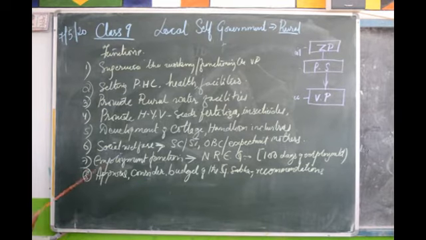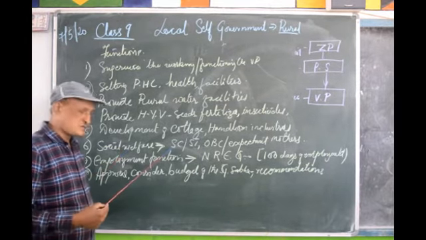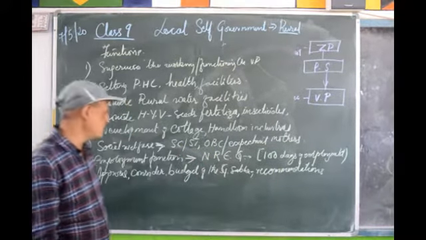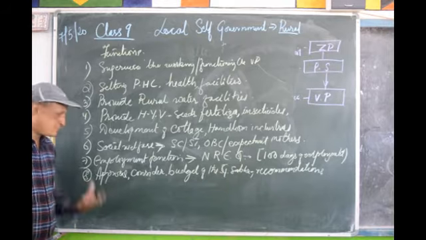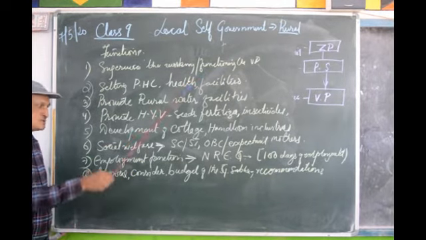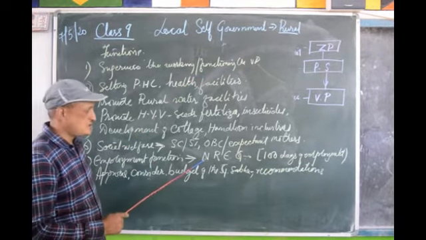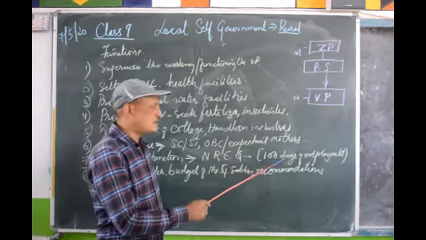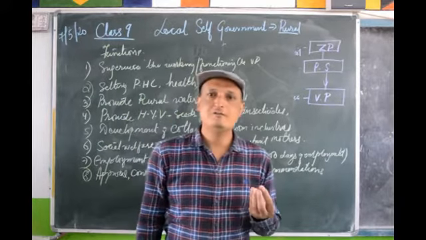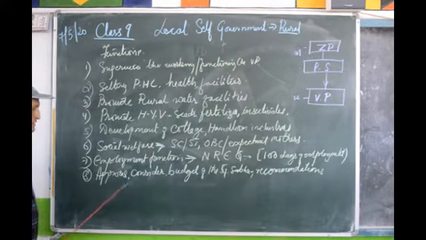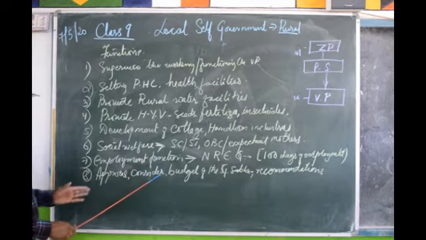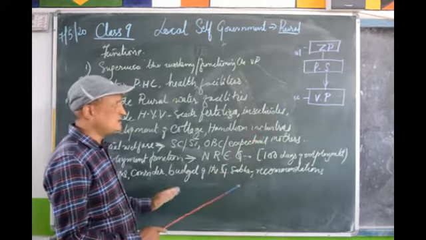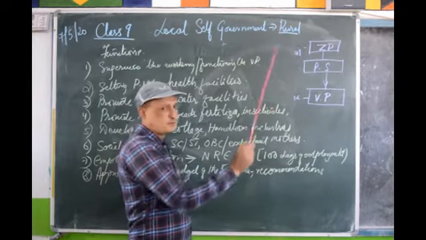Added to that, development of cottage, handloom industries in the villages and in the rural areas, that is within the block. Provide social welfare schemes especially to the scheduled castes, scheduled tribes, other backward communities and the expectant mothers. And with regard to provision of employment, it is the job of Panchayat Samiti according to the National Rural Employment Guarantee Act to provide 100 days of employment to the villagers. And last one, to approve, consider the budget, their proposals and their recommendations. And these are done by the Panchayat Samiti at the block level.